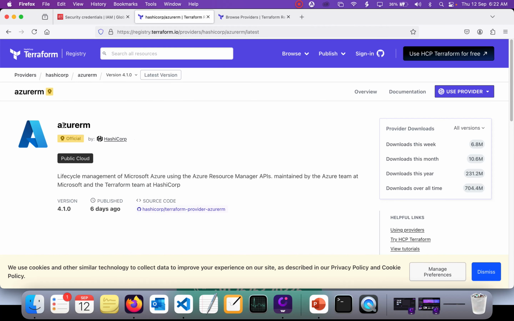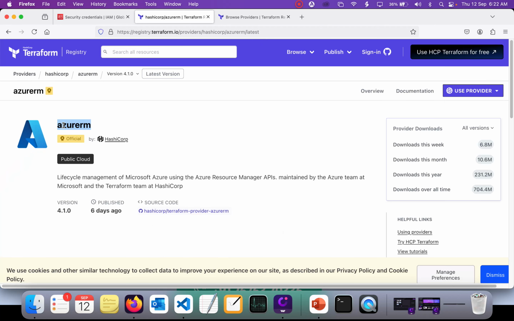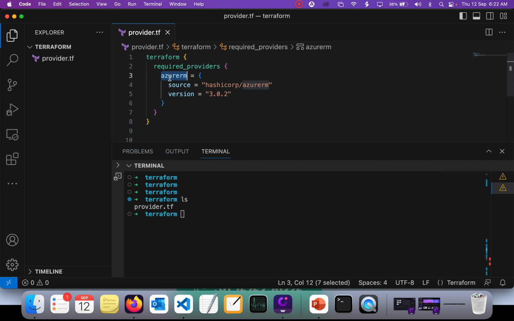here you can see the name Azure RM. That is the name that will be replaced over here. That is the Azure RM provider. The source is going to be HashiCorp and then Azure RM, which means we are going to download from HashiCorp's Azure RM. This is the source.